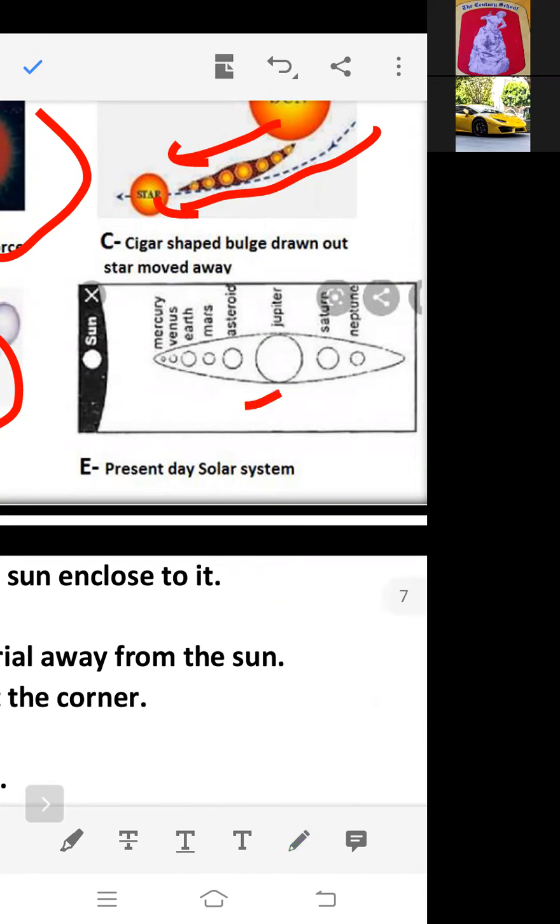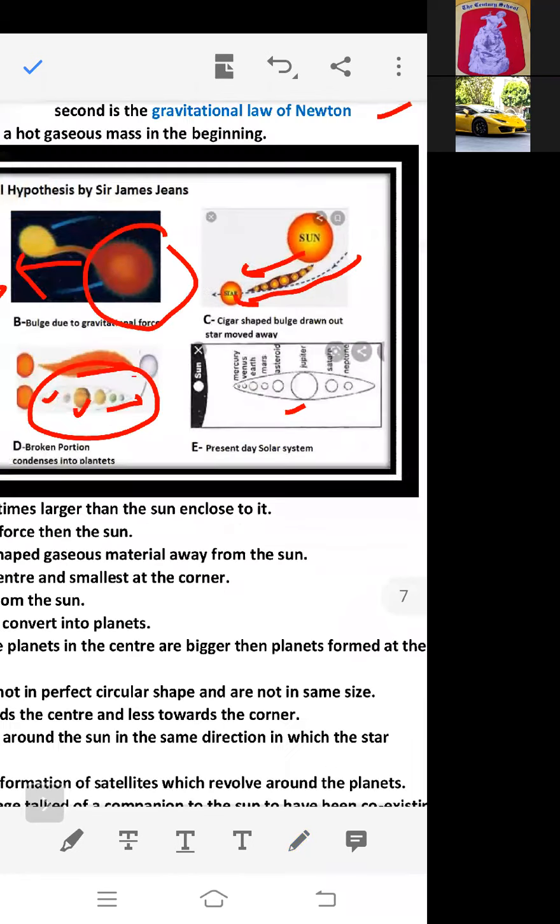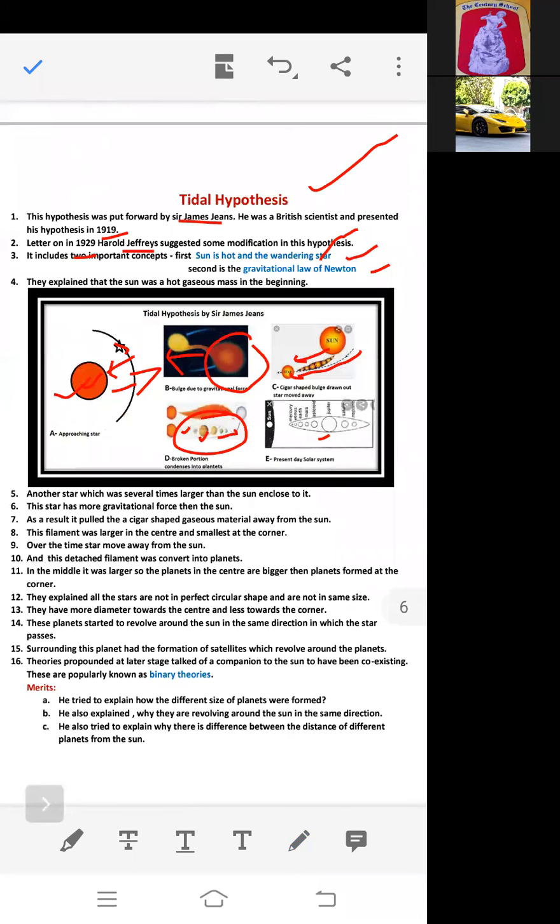So what was the basic theory? That there was a sun which was very hot and gaseous. A wandering star approached the sun, which was many times bigger than the sun. It pulled with its gravitational force on the sun. Due to the gravitational force, a bulge came out from the sun, and it was in a cigar shape.